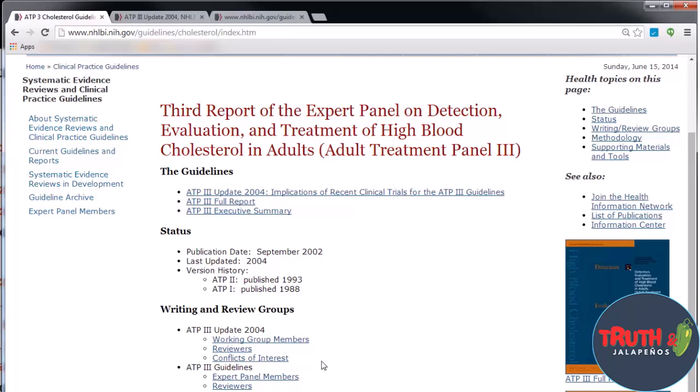And let's scroll down to this link here that says Conflicts of Interest. This is where researchers are supposed to report if they have a conflict of interest in the studies that they're doing. If they are being paid by a company in the industry, then that is a direct conflict of interest, and they need to disclose that. So let's see what this says.